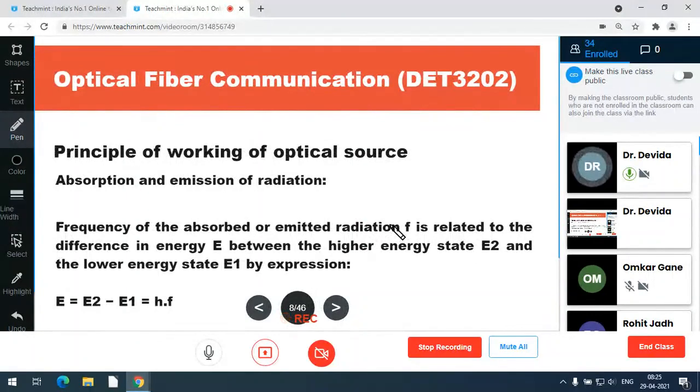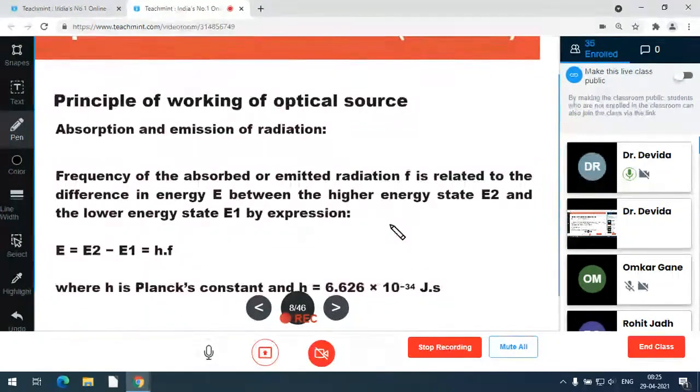The principle of working of optical source: absorption and emission of the radiation. Frequency of absorption or emitted radiation F is related to the difference in the energy E between the higher energy state E2 and lower energy state E1. So HF is E2 minus E1, where H is Planck's constant, 6.626 times 10 to the minus 34 Joule second.